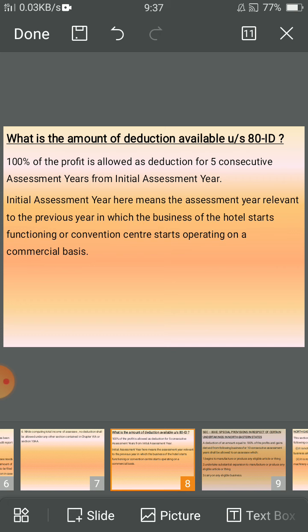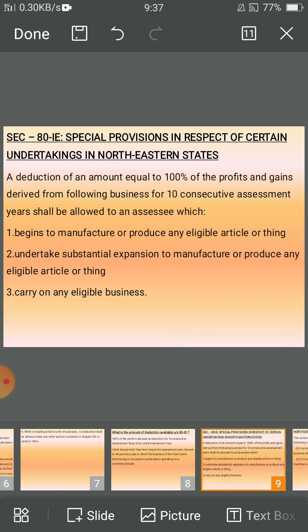Section 80IE. 80IE provides special provisions in respect of certain undertakings in northeastern states. A deduction of an amount equal to 100% of the profits and gains derived from the following business for 10 consecutive assessment years shall be allowed to an assessee which, first, begins to manufacture or produce any eligible article or thing.